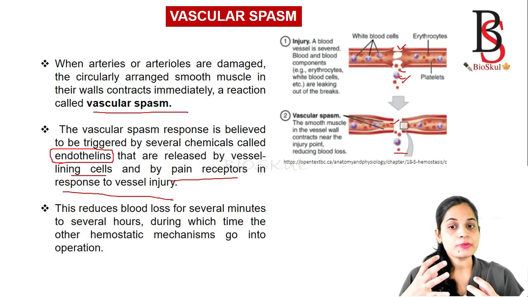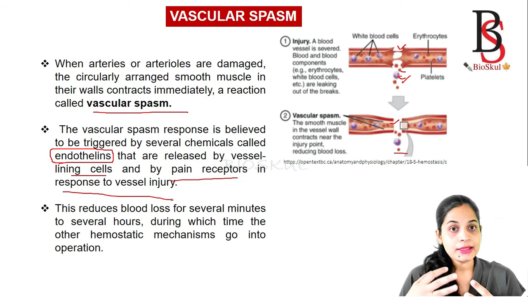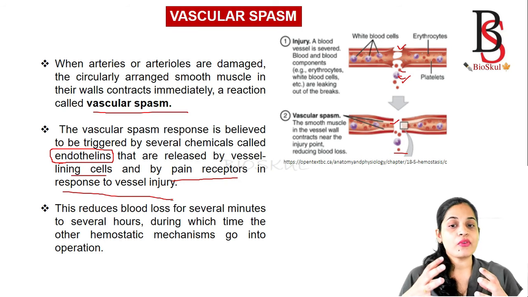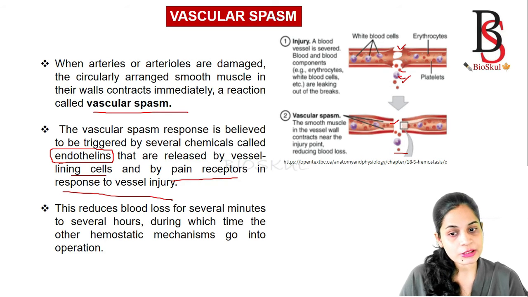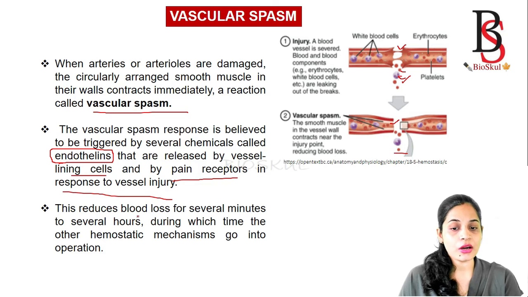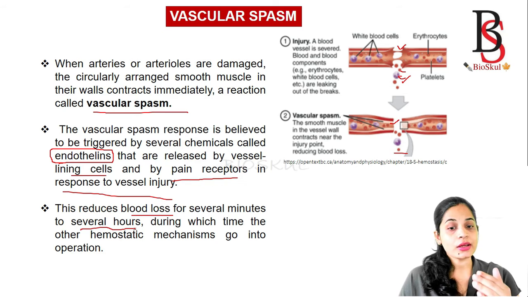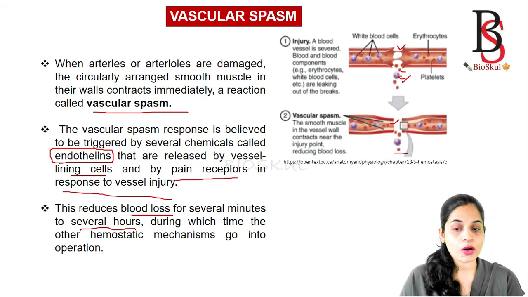So in the vascular spasm, what will happen? If there is damage to the blood vessel, the smooth muscles present in the vessel will contract immediately. The vascular spasm reduces blood loss for several minutes to several hours, and during that time the other hemostatic mechanisms like platelet plug formation and blood coagulation go into operation.